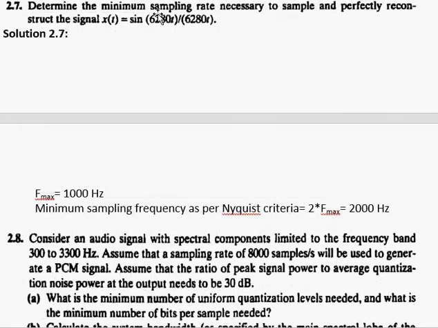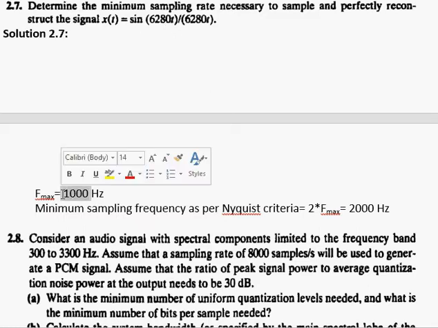So what I need to do is find out the maximum frequency present in this signal. If I see the numerator of this function, that is sine 6280t, and if I equate 6280t equal to 2 pi ft, then f turns out to be 1000 hertz.